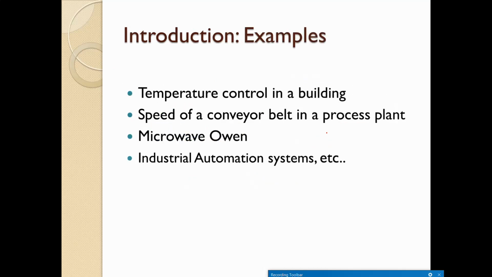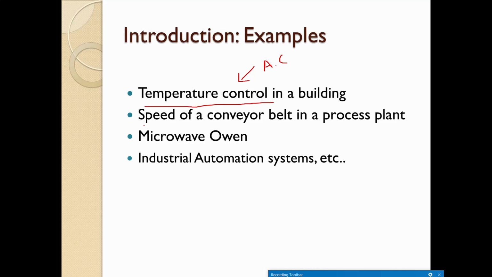So what are the examples for that? We can take temperature control in a building. That could be a good example, right? Normally to do this we will have an AC. The AC will control the temperature of that particular building. The AC will have sensors, and these sensors will keep a watch on the temperature of a room, and based on that it will try to keep the temperature in a controlled fashion.